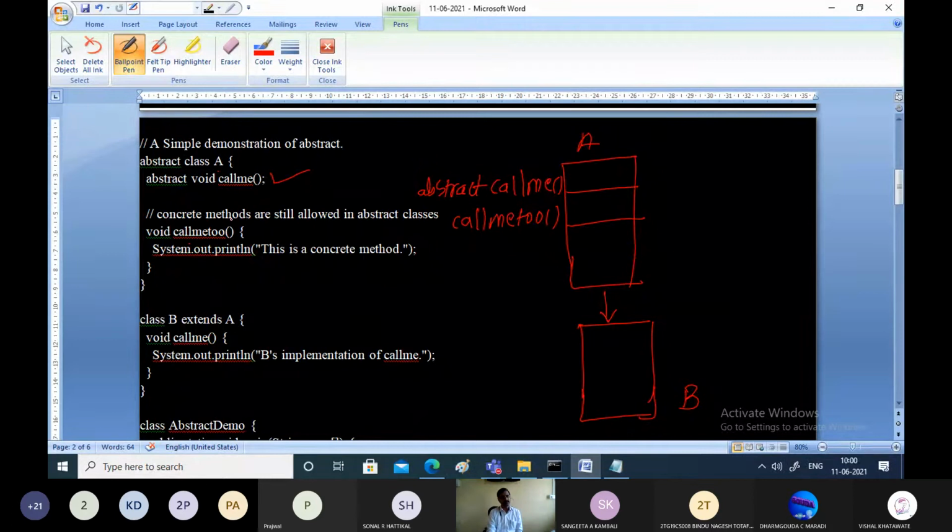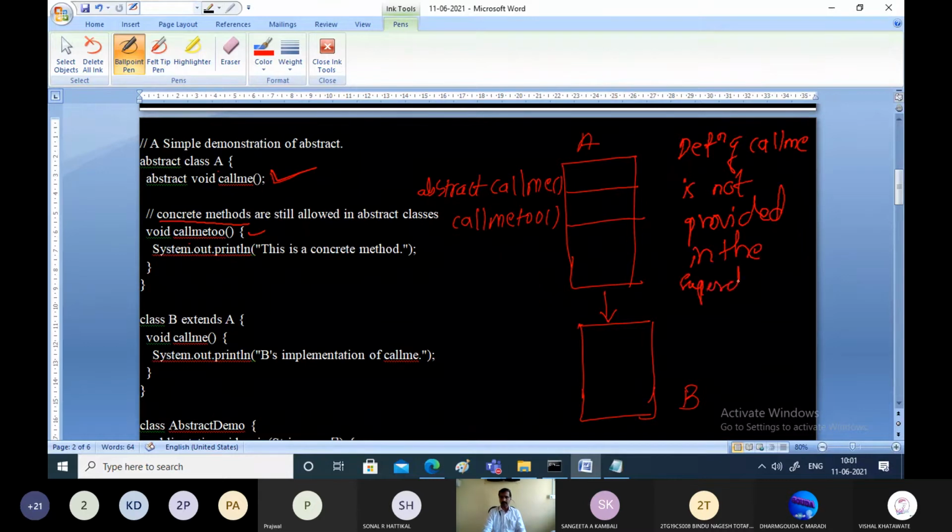This is the usual method we use regularly. Concrete methods are still allowed within the superclass. Normal methods are also allowed in the superclass, but callme is an abstract method. The meaning is that its definition is not provided in the superclass. That is, the definition of callme is not provided in the superclass.